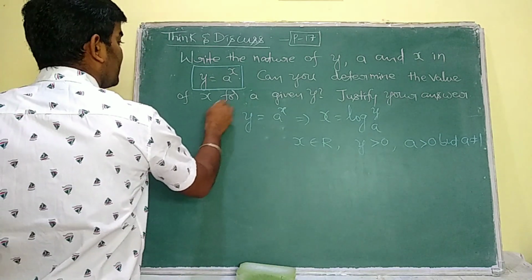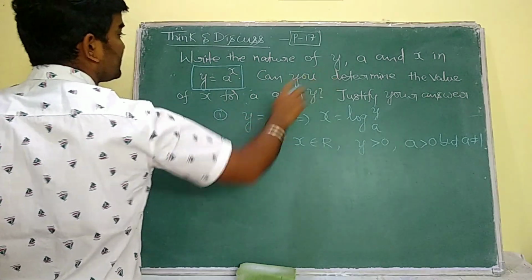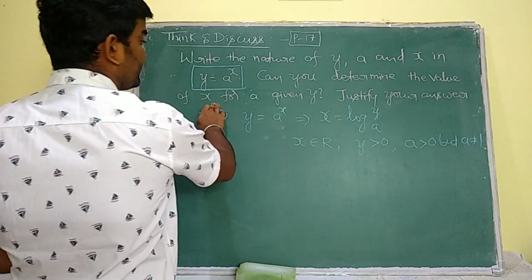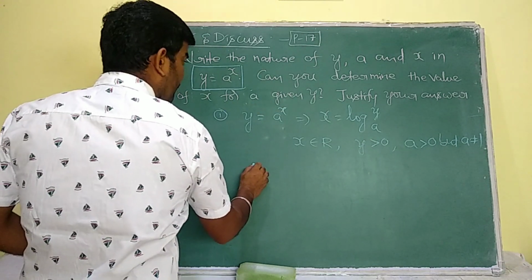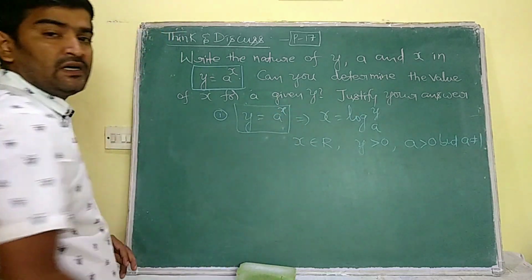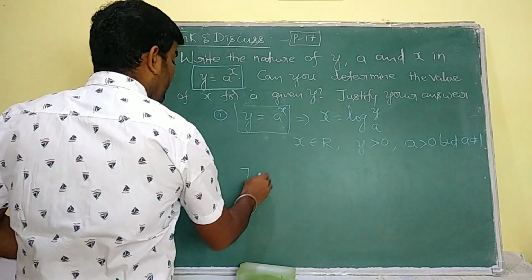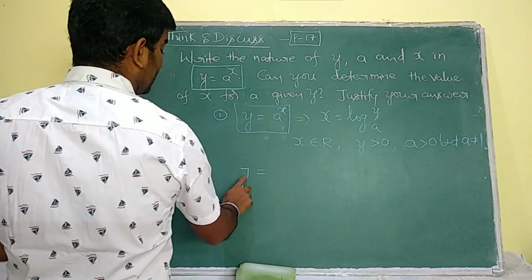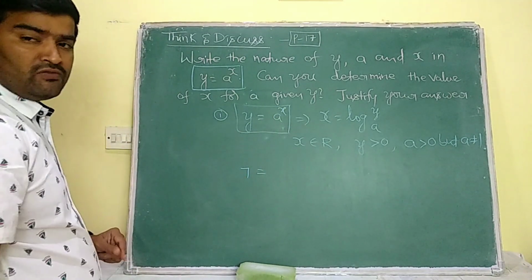This is the first one. The second question here is, can you determine the value of x? He is asking us to write the value of x for a given value y. Let us suppose in this y is equal to a power of x, y is given as 7. Now can I write the value of x for the given value y?